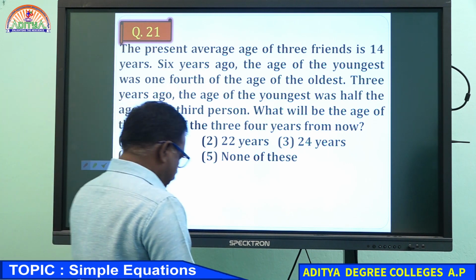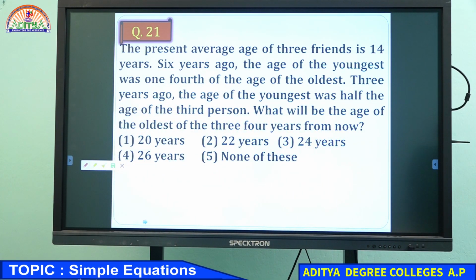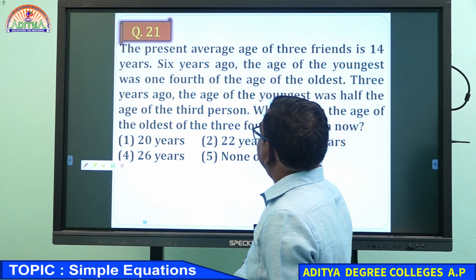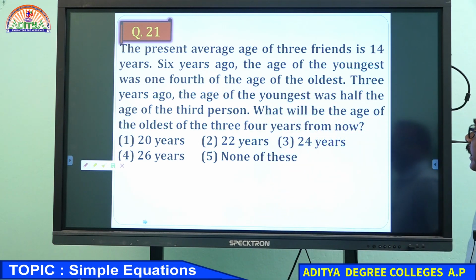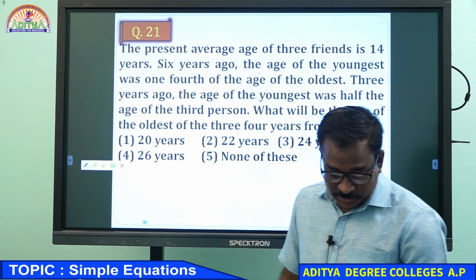Read it carefully, see what was given there. The present average age of 3 friends is 14 years. 6 years ago, the age of the youngest was 1/4 of the age of the oldest. Read the question carefully.